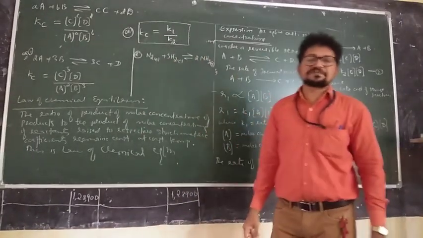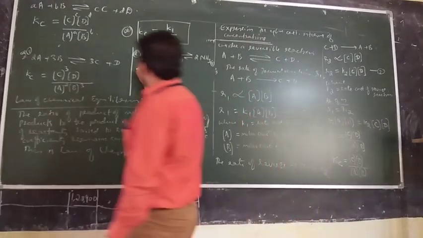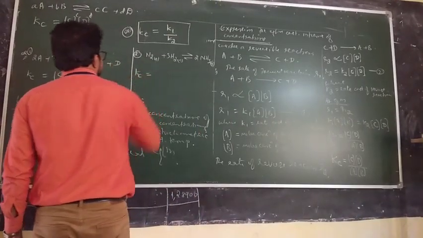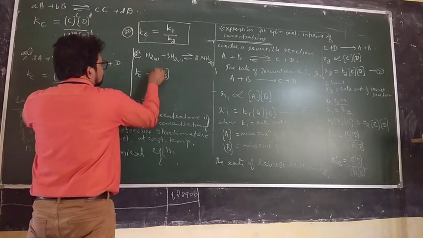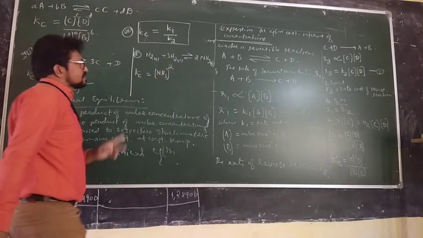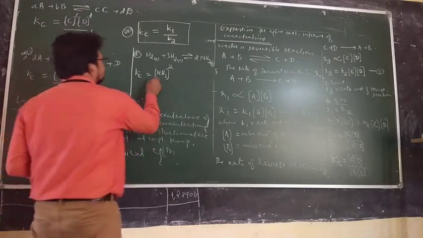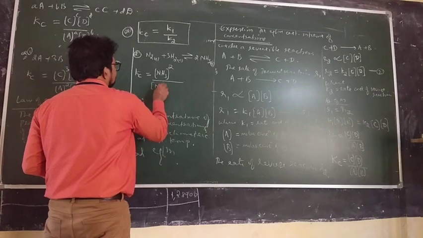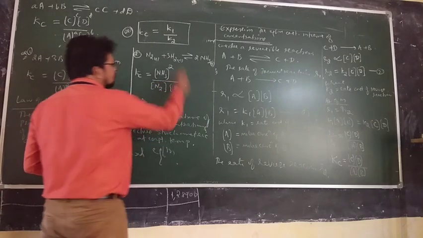So what is the expression for the equilibrium constant? Kc is equal to, see, square brackets indicate molar concentration. The number of moles are as follows. This you must know: [NH3] squared divided by the molar concentration of nitrogen and the molar concentration of hydrogen cubed.